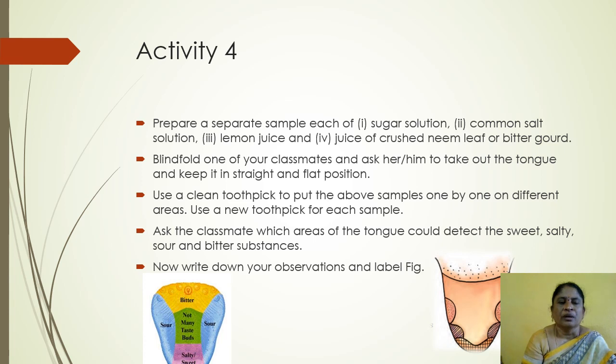Ask the classmate which areas of the tongue could detect the sweet, salty, sour and bitter substances.